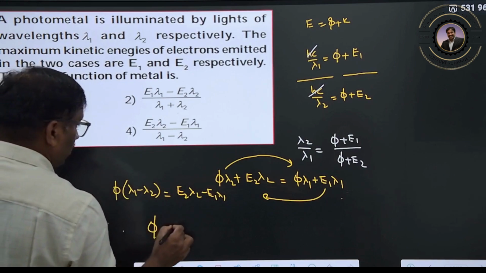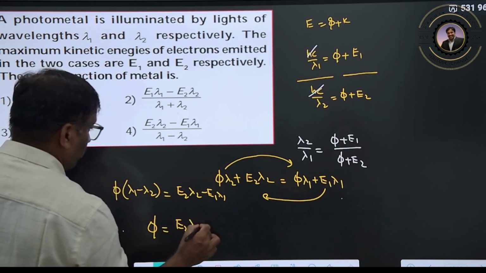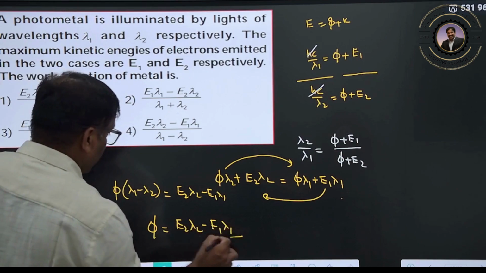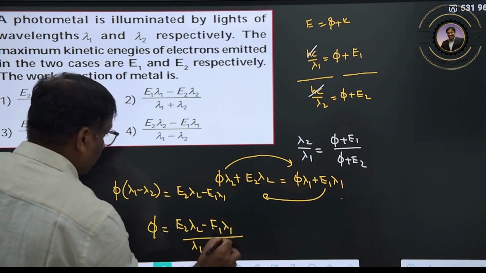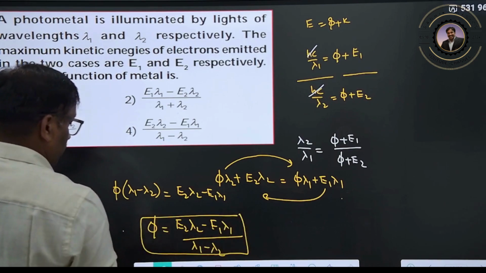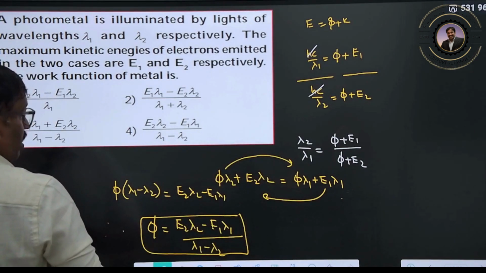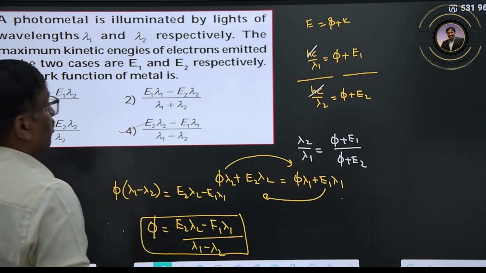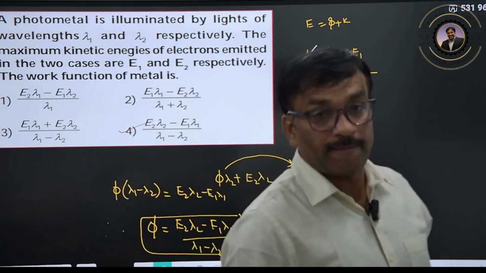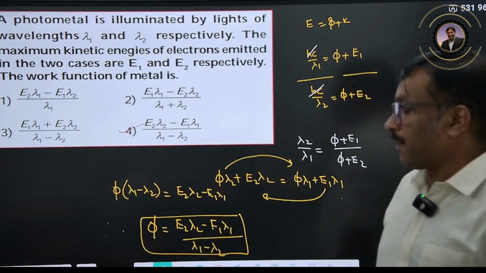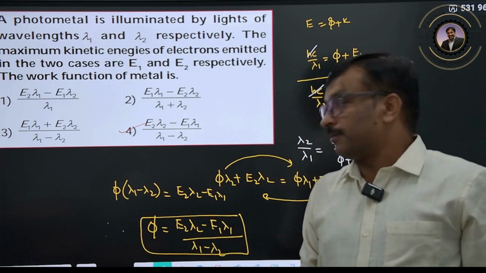So the work function will be equal to E2 lambda 2 minus E1 lambda 1 divided by lambda 1 minus lambda 2. This will be your answer. Yeah, the fourth option will be your correct answer. Clear?